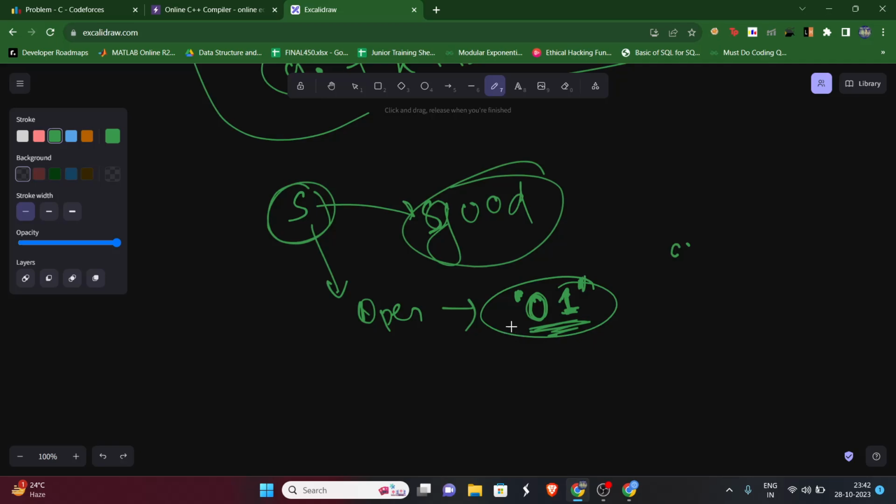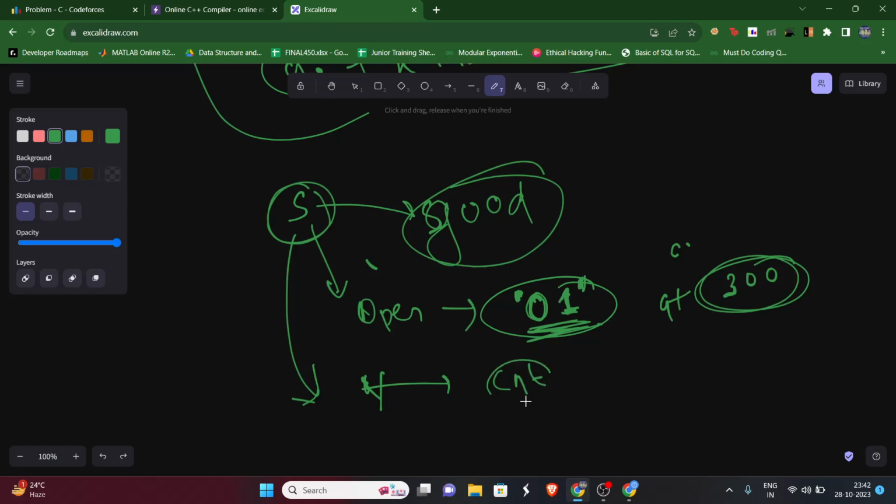So what is the operation? We can insert the 0 1 at most 300 times, and then we have to tell whether this string S can be made good or not. If yes, then we will have to return how many times we have inserted this 0 1 and at which indexes.